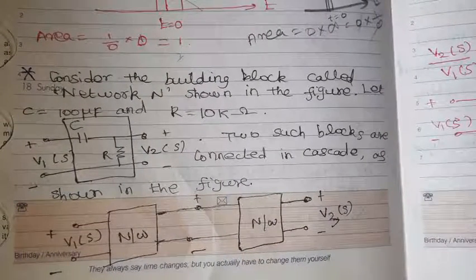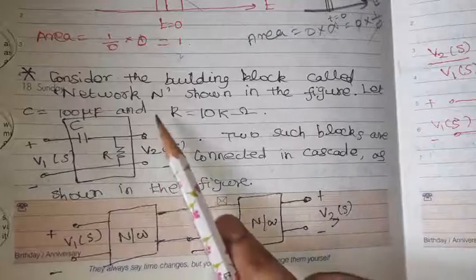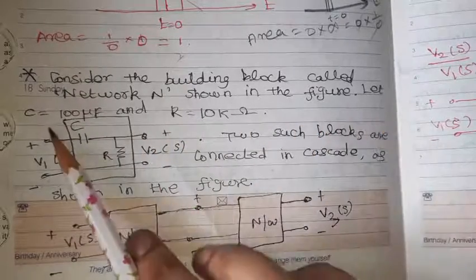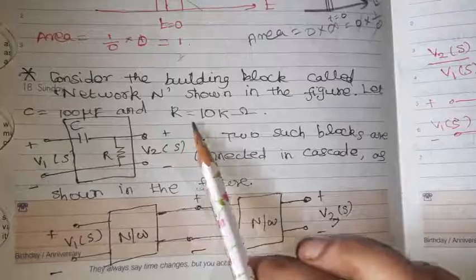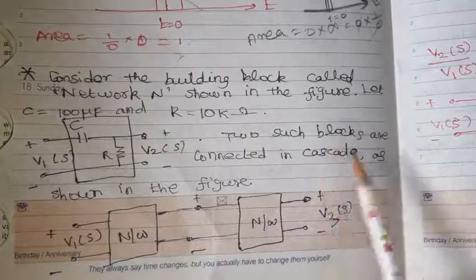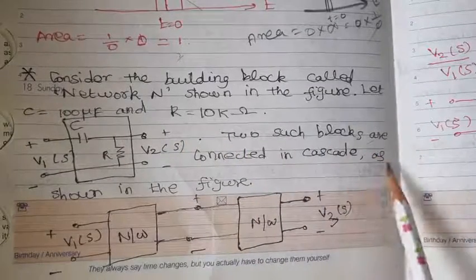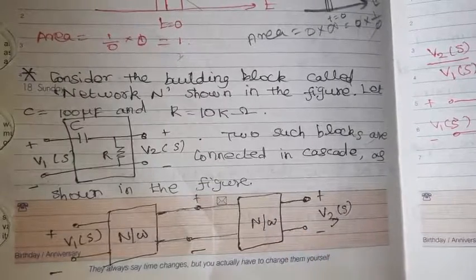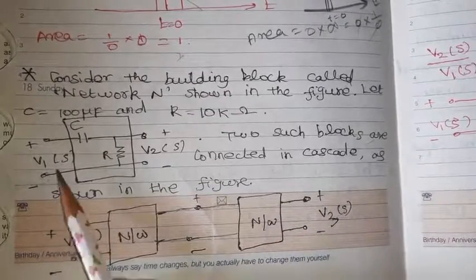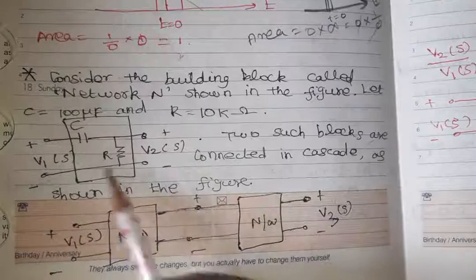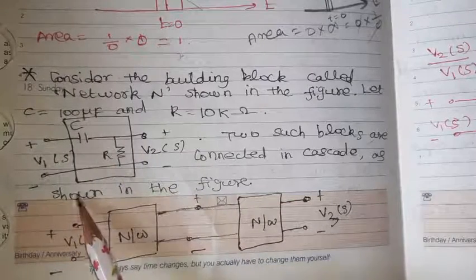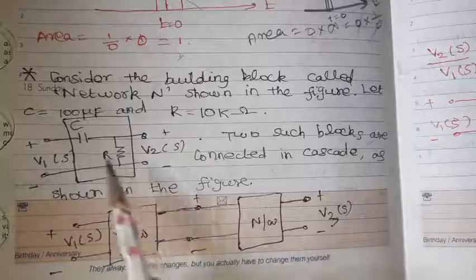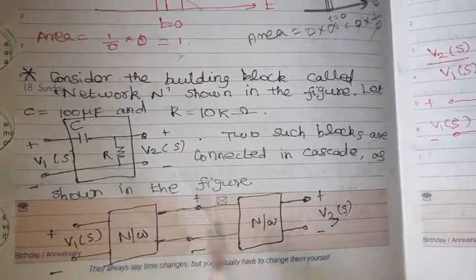Consider the building block called network shown in the figure. Let C equal 100 microfarad and R equal 10 kilo ohm. Two such blocks are connected in cascade as shown in the figure.